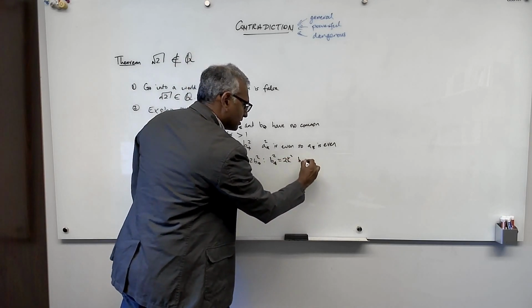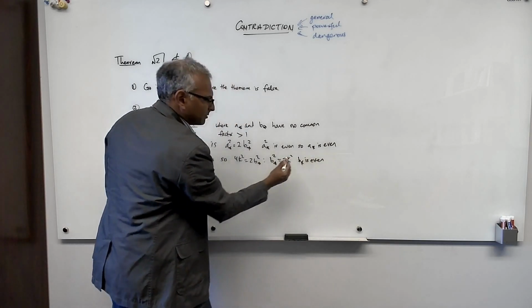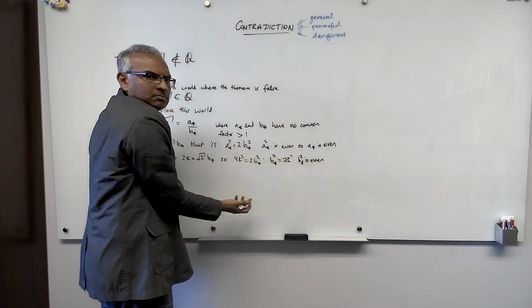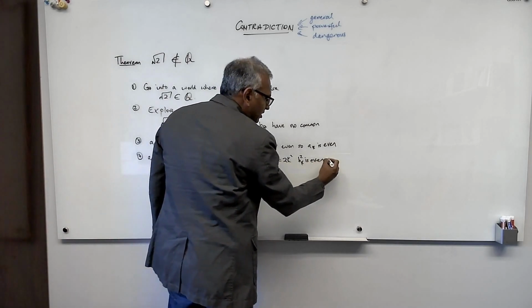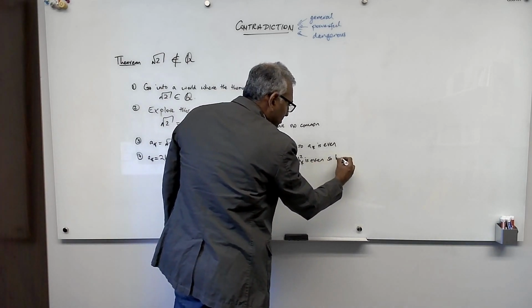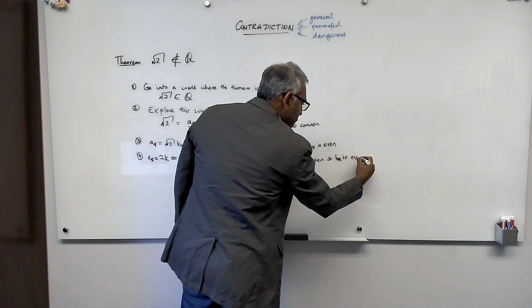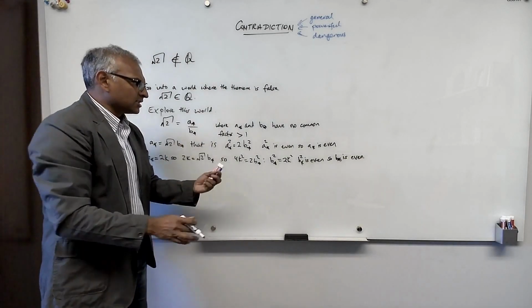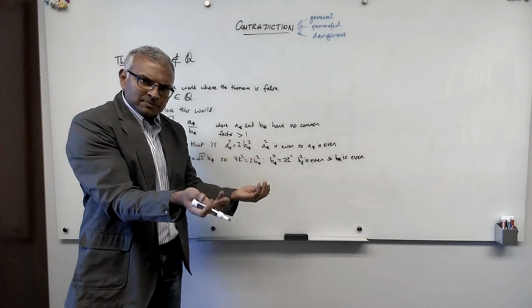So B star squared is even. And if a square is even, it means that the number itself must be even. So B star is even.